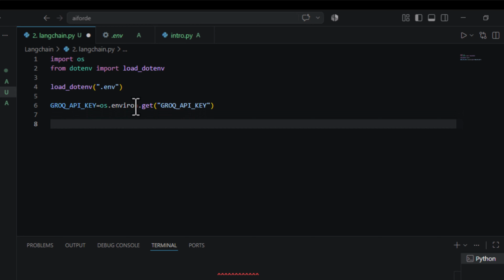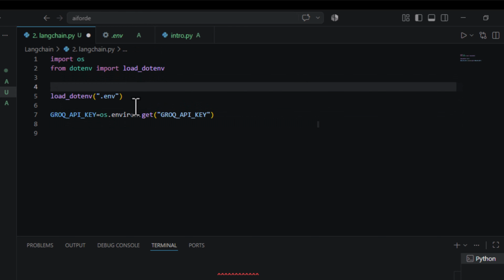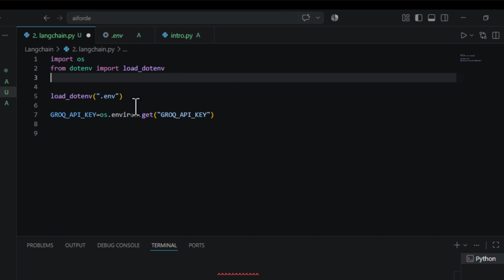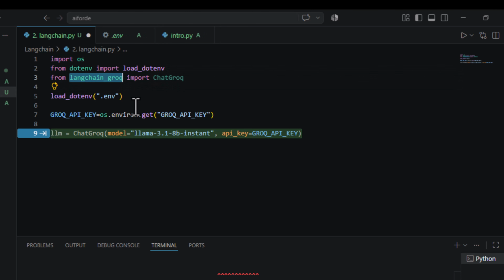Now most of the part we have already completed. We have to use the LangChain library, and this time we are going to use the langchain_groq library, because that library will help us connect directly with the LLM, and then we'll be asking the questions. So what you have to do is go from langchain_groq, then import ChatGroq. This is the class you have to import from this library.